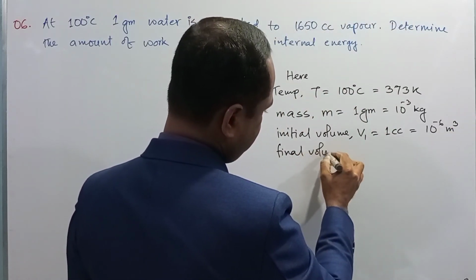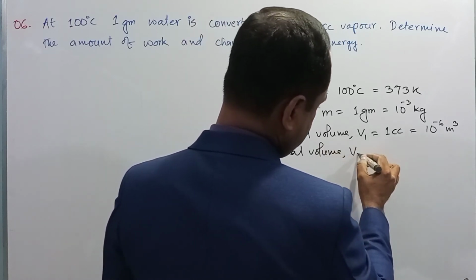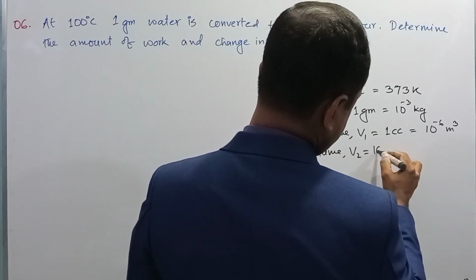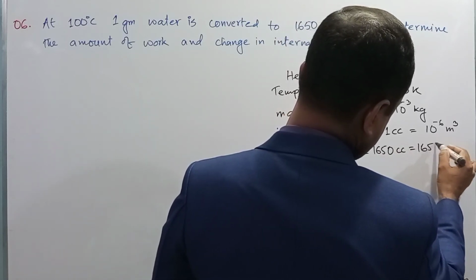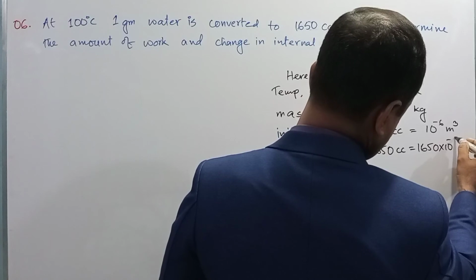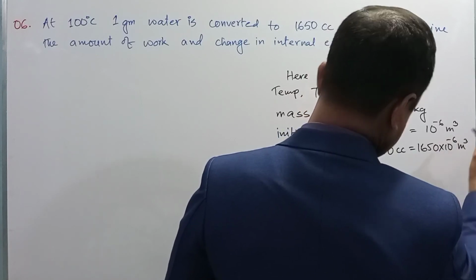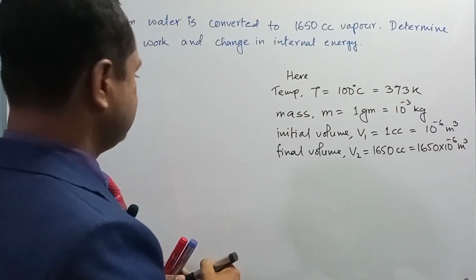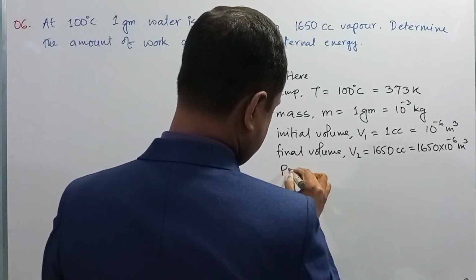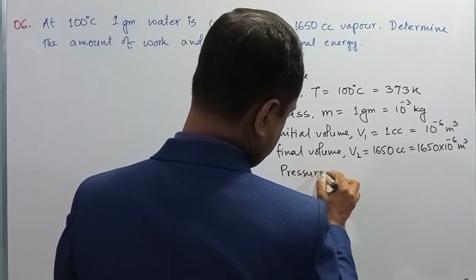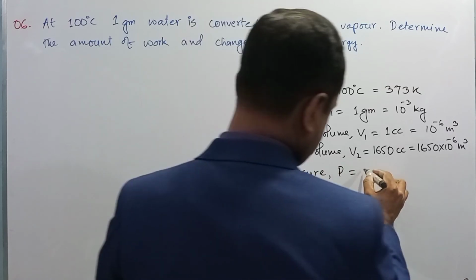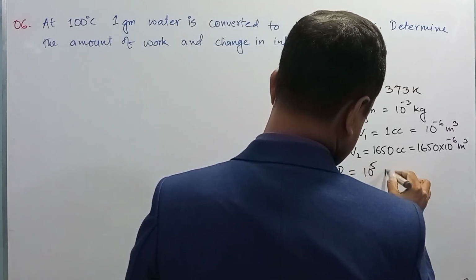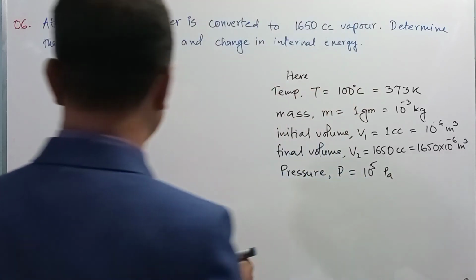Final volume V2 is equal to 1650 cc, that is 1650 into 10 to the power minus 6 cubic meter, right? Here the pressure P is equal to 10 to the power 5 Pascal, right?